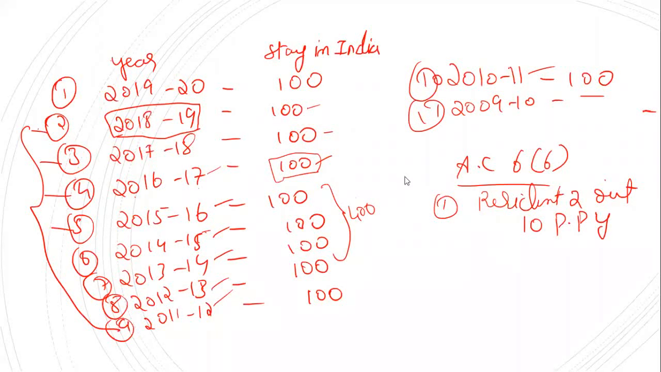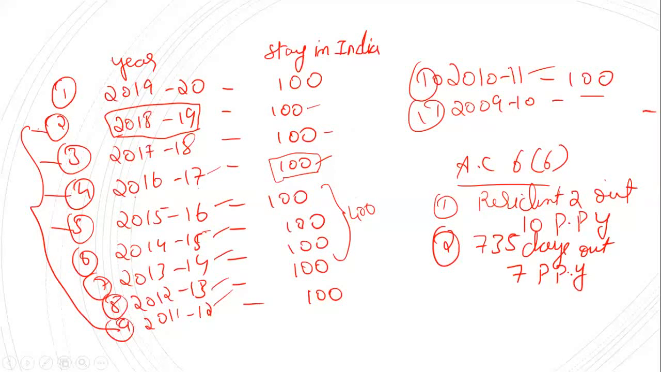The next additional condition says he should have stayed 730 days or more out of the 7 preceding previous years. Are you clear with this? Till this point you are clear, right? Okay. Now we have to see whether he is satisfying the first additional condition.